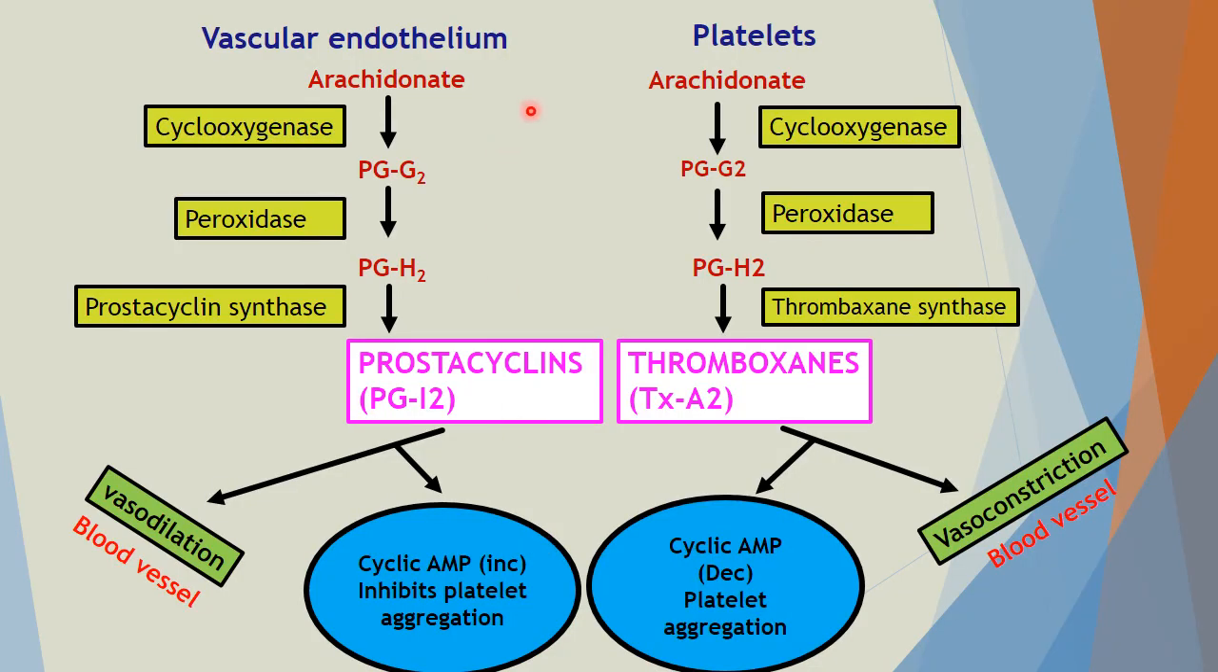Now you see here prostacyclin; we will see the difference between prostacyclin and thromboxane. Prostacyclins are also synthesized from PGH2. The only difference is that the first two enzymes are the same. Here it is prostacyclin synthase, here it is thromboxane synthase. These prostacyclins do vasodilation of blood vessels, due to increased cyclic AMP level, and inhibit platelet aggregation, whereas thromboxane decreases cyclic AMP level, promotes platelet aggregation, and forms vasoconstriction.